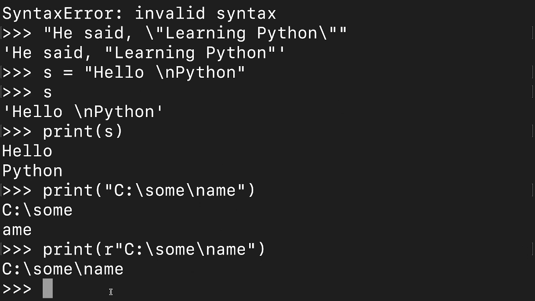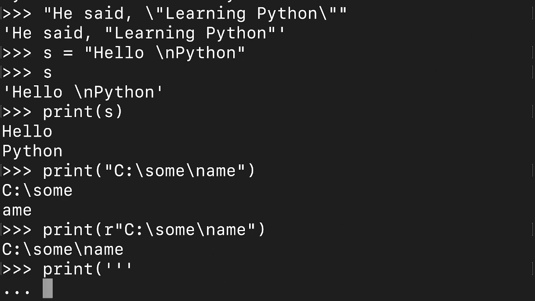So in the terminal, we will print something, right? Let us say I write print and a single quotation, and then if I come to the next line, you see the secondary prompt is coming. It did not get executed. Why? Because I have given triple quotation. Otherwise it will get executed and I will get an error.